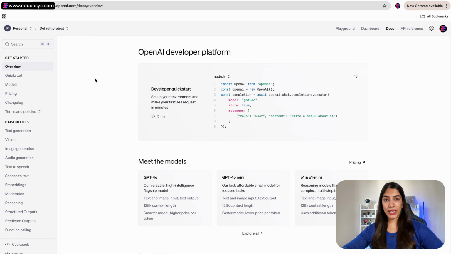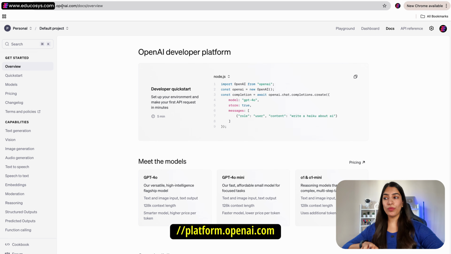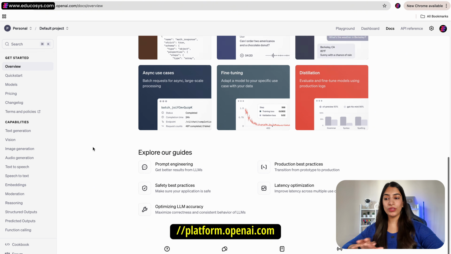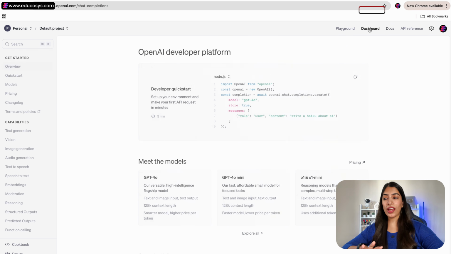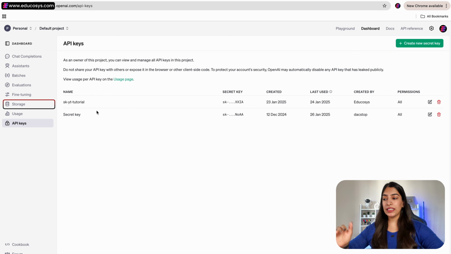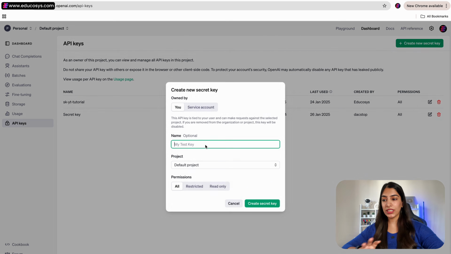In order to set up OpenAI API Key, just go to platform.openai.com. You will be able to see all the documentation over here. A lot of details is there. But just go to dashboard, go to API keys. See, right now I have 2 secret keys. These are for my projects. What you can do is create a new secret key over here.